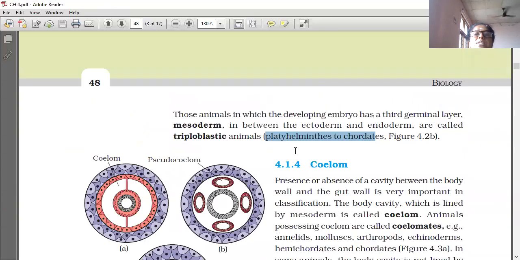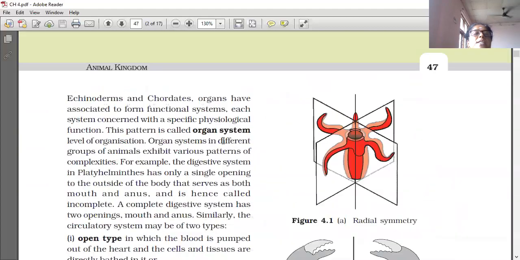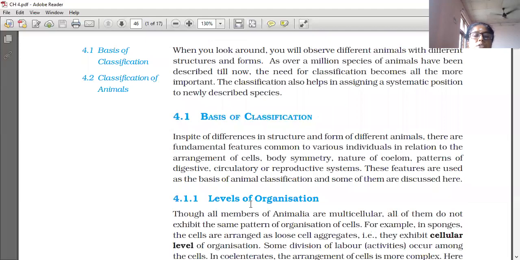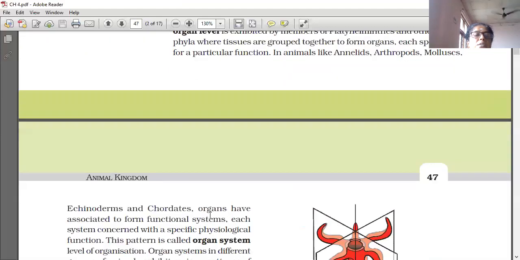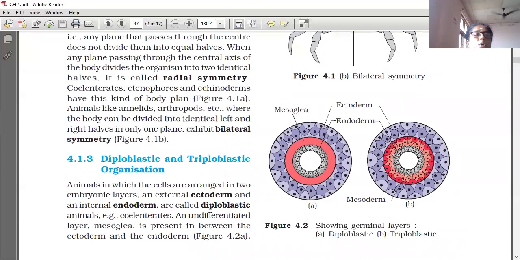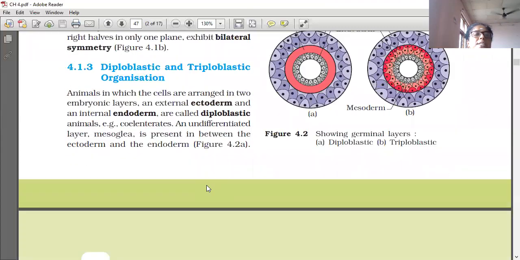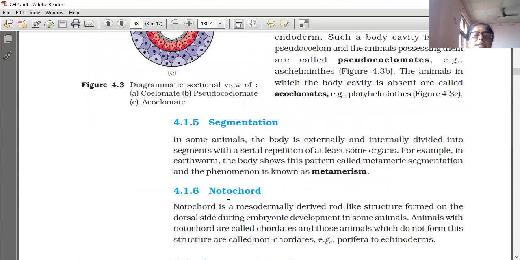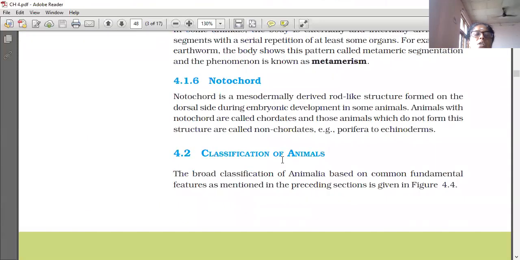So the basis of classification is what we have learned in this session. Which are the bases of classification? Levels of organization, symmetry, diploblastic and triploblastic organization, coelom, segmentation, notochord. This is all we have learned, the different bases of classification.